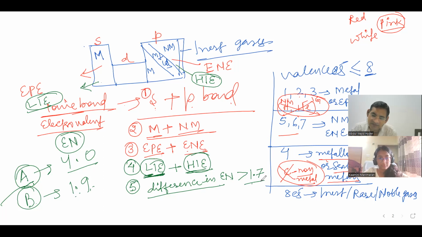Then the bond formed will always be ionic or electrovalent. That's the most accurate point. What if it is less than 1.7? Then obviously it will be a covalent bond.